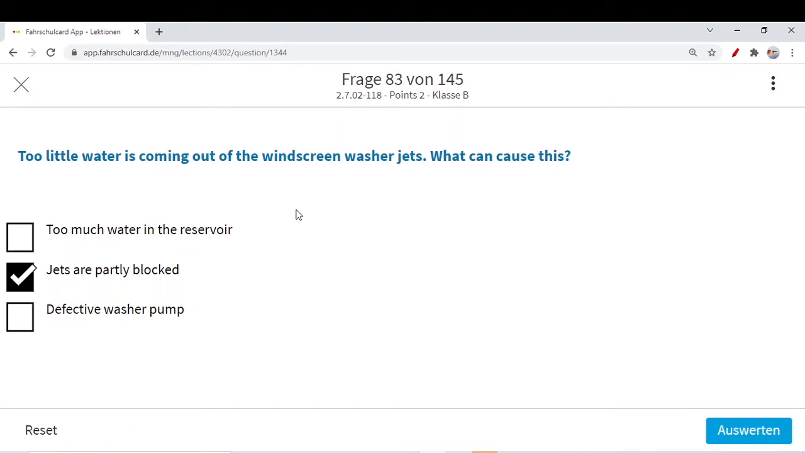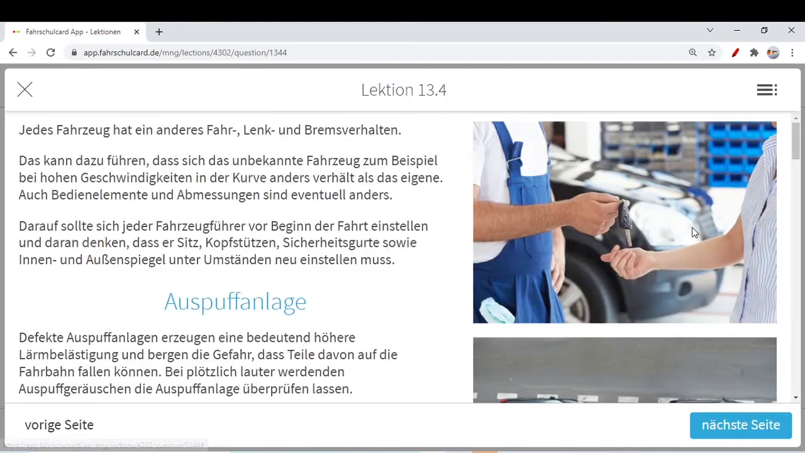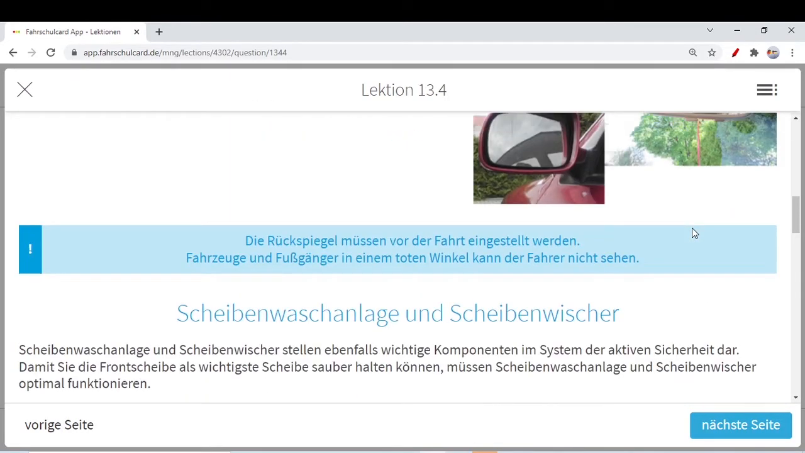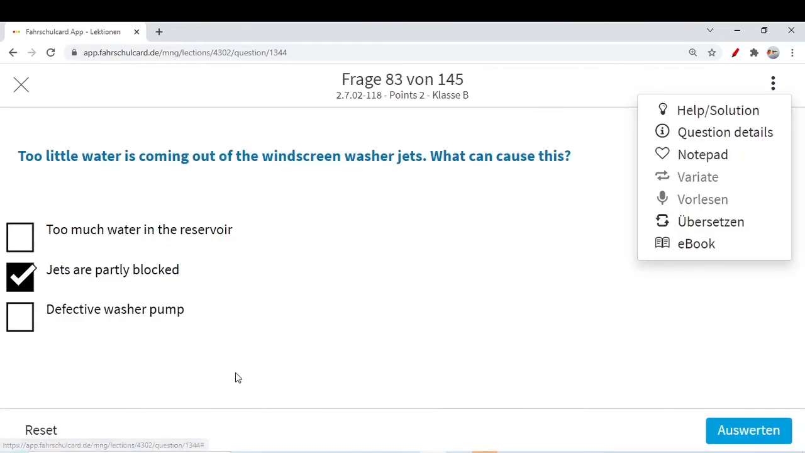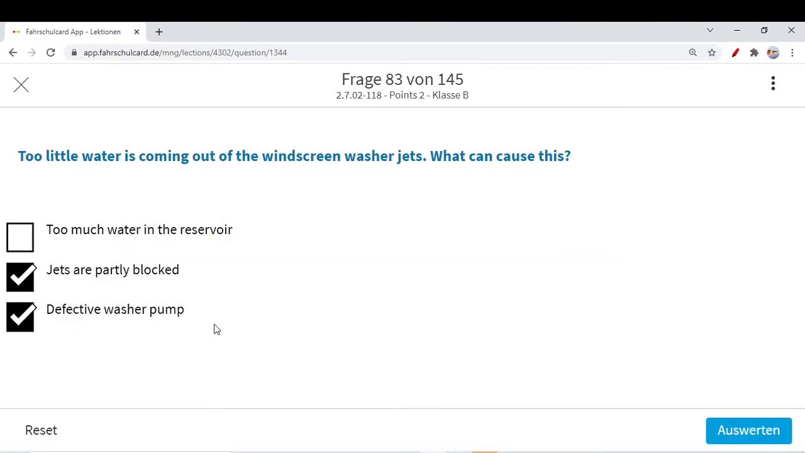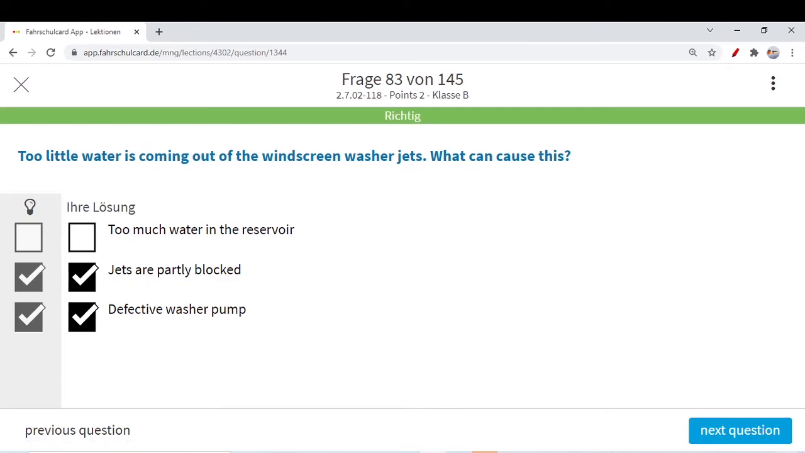Jets are partly blocked. Normally they throw the water on the windscreen and then they clear it. So maybe they are partly blocked. Or a defective washer pump. Even your washer pump could be defective as well. But anyhow, if there is too much water in the reservoir, then too much water should come out. They are asking about too little water. So the last two options are correct.